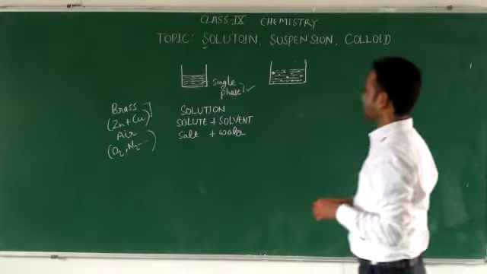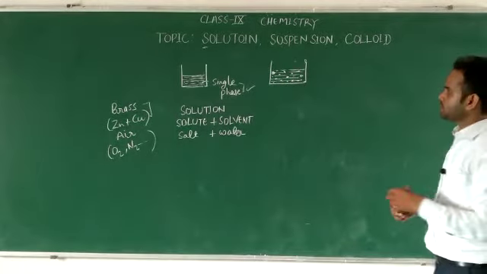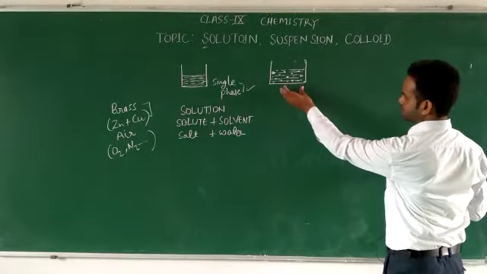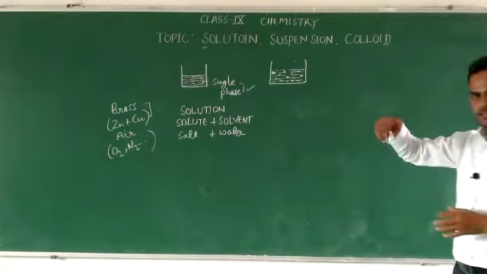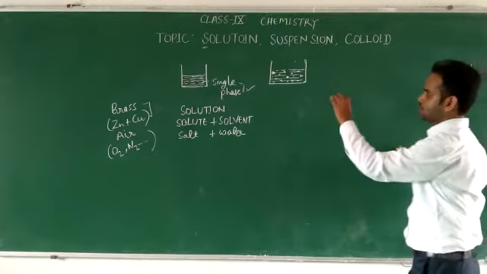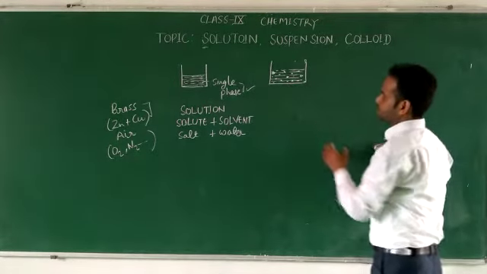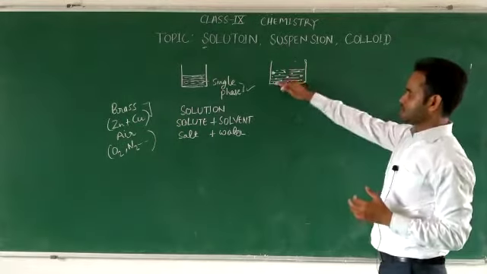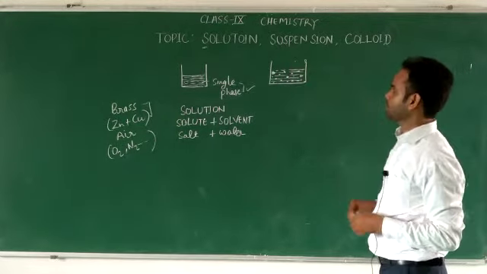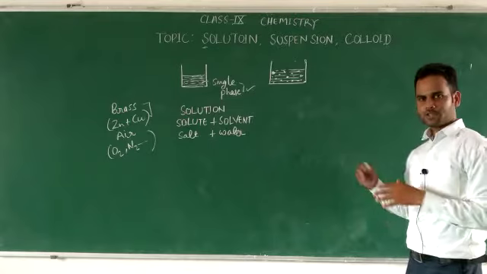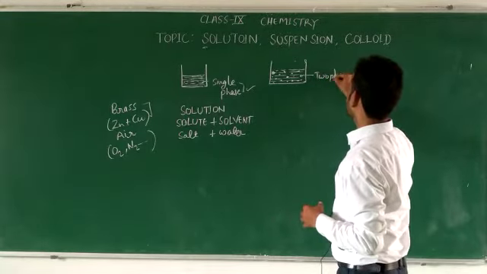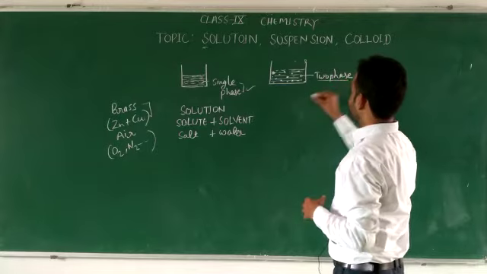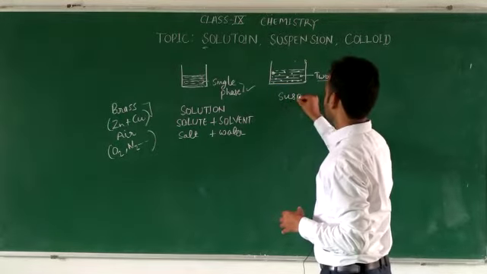The size of the particles is big enough to scatter the light at the start when we add the chalk piece. Because if we leave it undisturbed, then after some time these particles will settle down at the bottom. Then there will be more than one phase. Because it shows two phases, this is why we can call it a suspension.